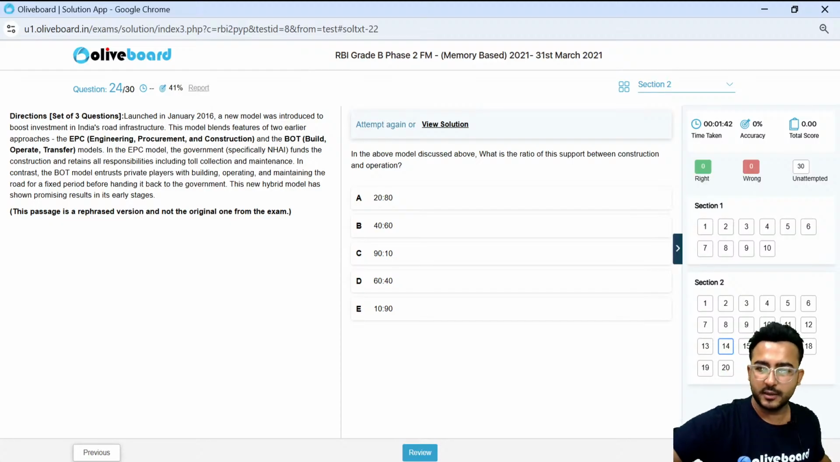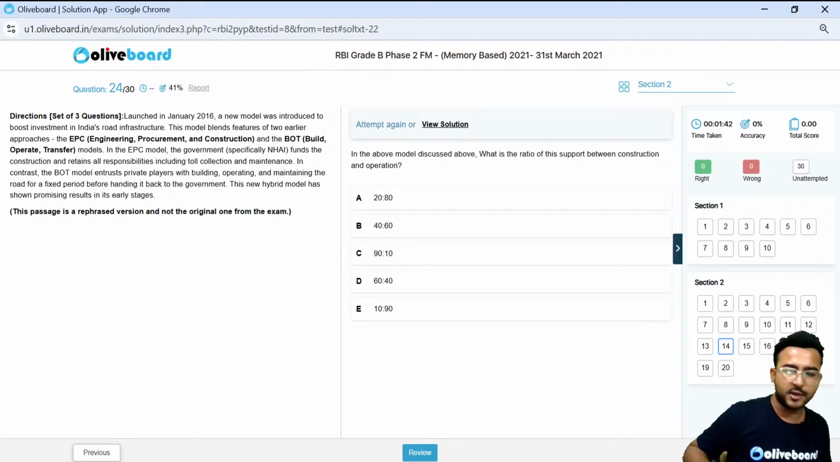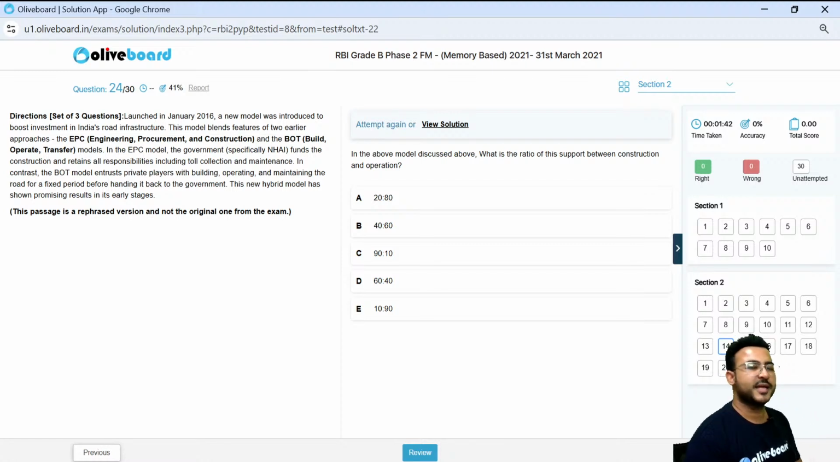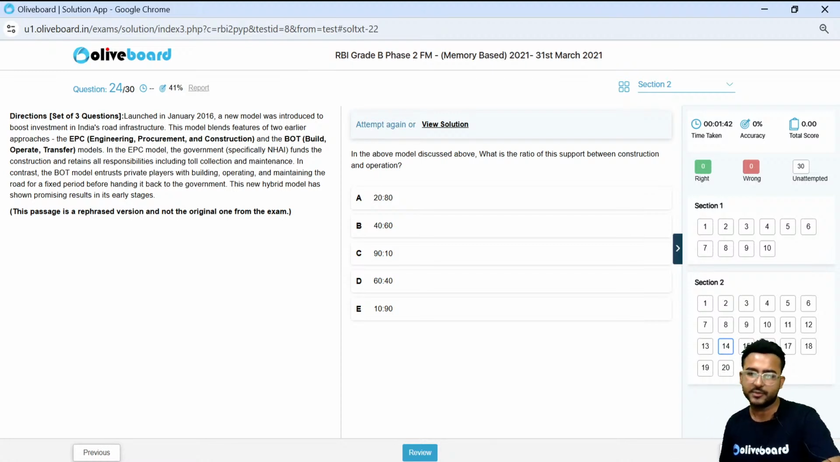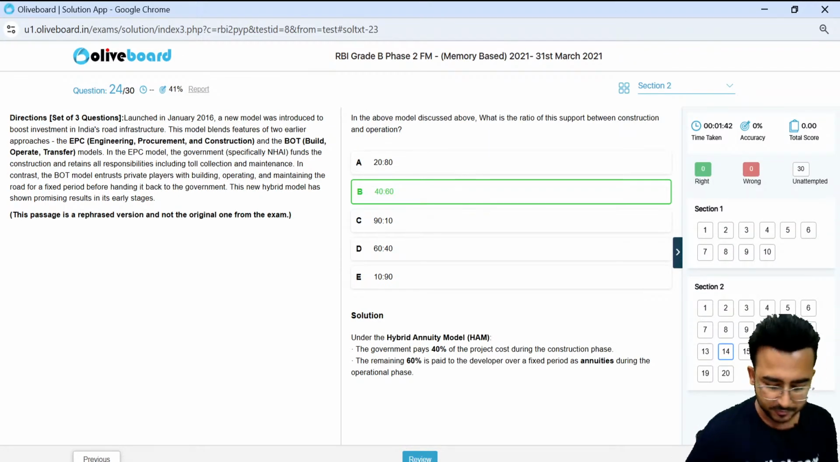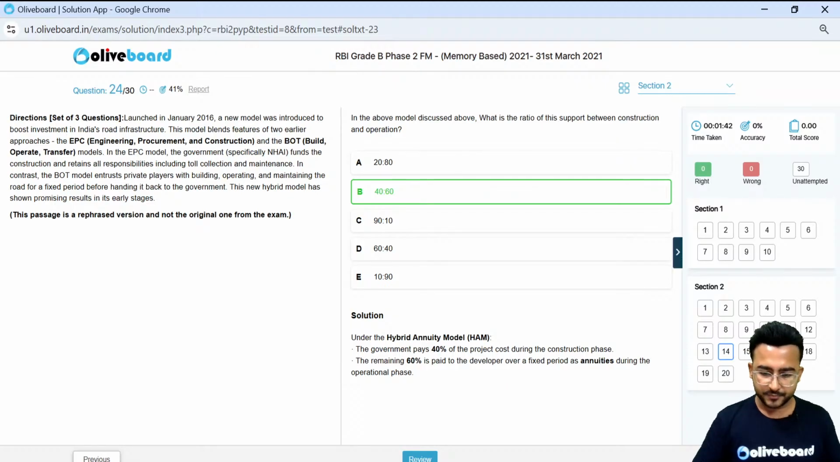In the above model discussed, what is the ratio of this support between construction and operation? Now this can't be judged. अगर आपको पता है तो पता है, नहीं पता है तो नहीं पता है, right? ऐसे questions के अंदर कभी भी calculated guess use नहीं करना चाहिए. Never use calculated guess in these kind of questions. Option B, 40-60.